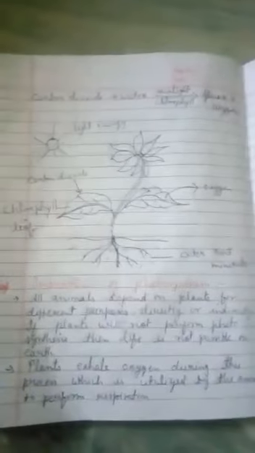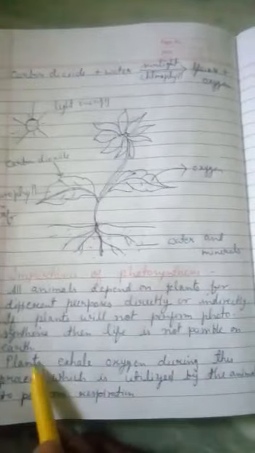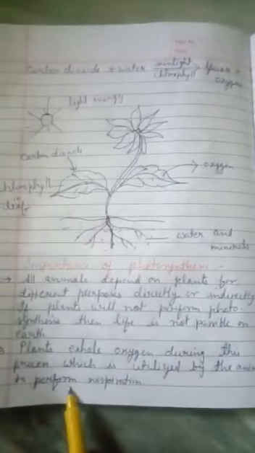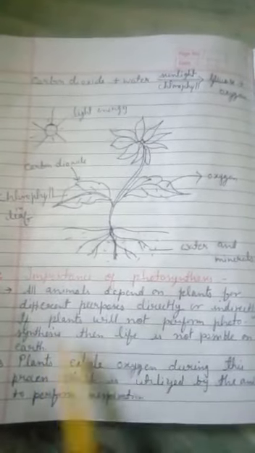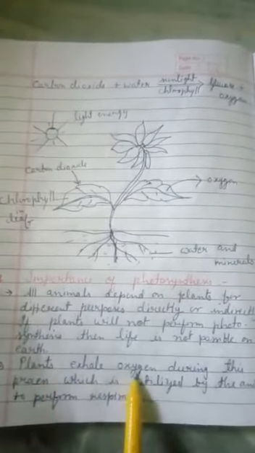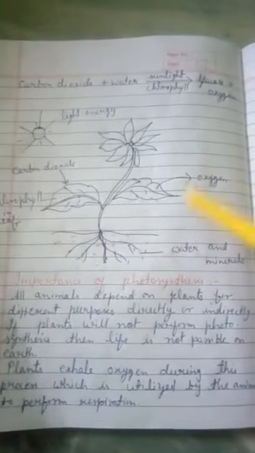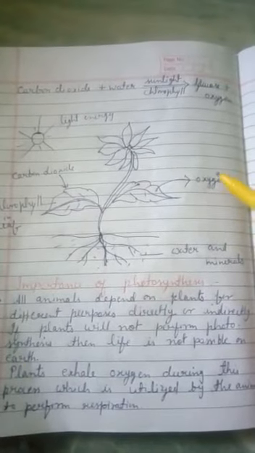Second importance is that plants exhale oxygen during this process, which is utilized by animals to perform respiration. Exhale means that in this process oxygen is released by photosynthesis.